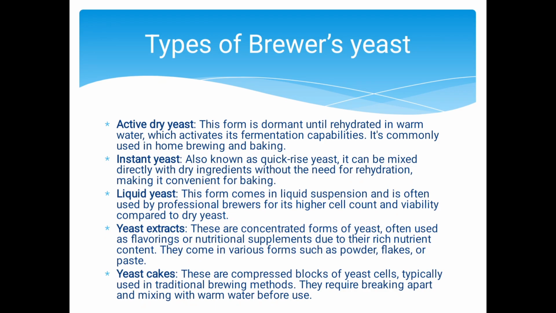Types of brewer's yeast. Active dry yeast. This form is dormant until rehydrated in warm water, which activates its fermentation capabilities. It's commonly used in home brewing and baking. Instant yeast, also known as quick rise yeast, can be mixed directly with dry ingredients without the need for rehydration, making it convenient for baking.